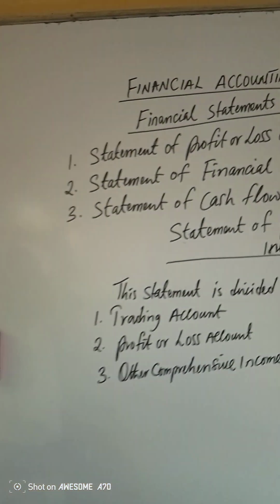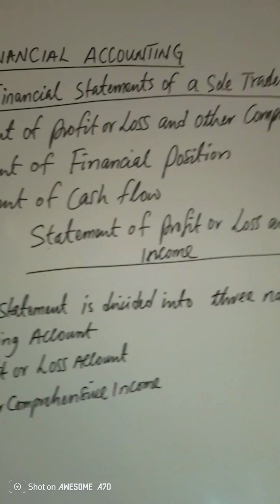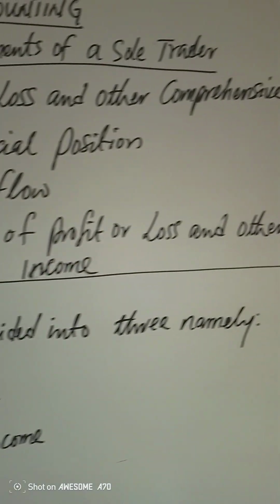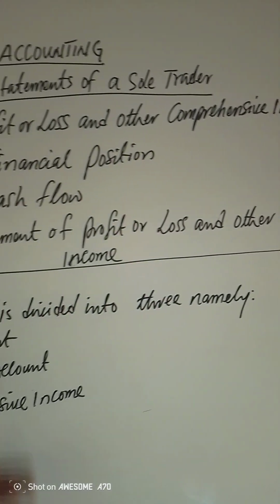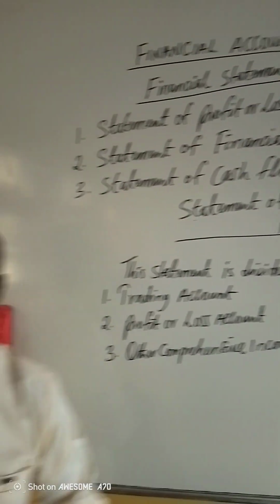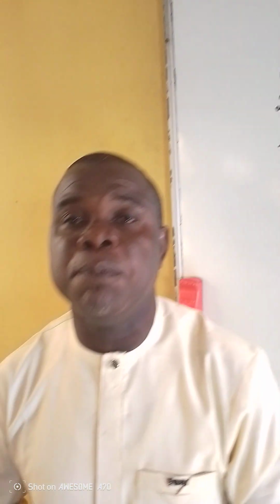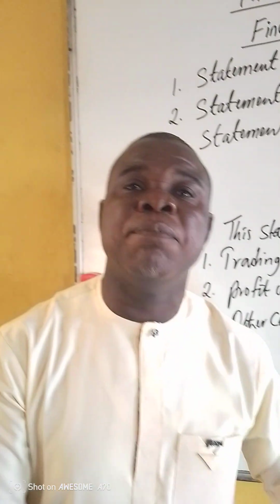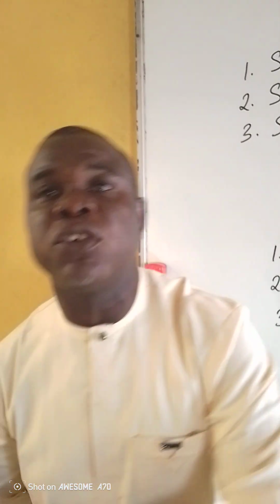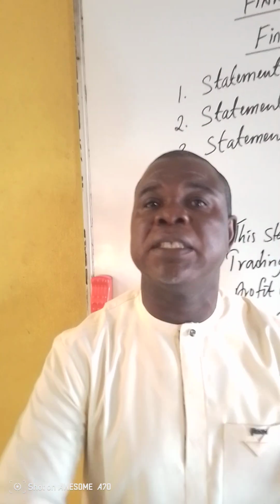Let's look at the first one, which is called statement of profit or loss and other comprehensive income. What is statement of profit or loss? It is a statement which is prepared to determine whether the business is making profit or loss. It concentrates on whether the business is making profit or loss as the business is trading or going on.